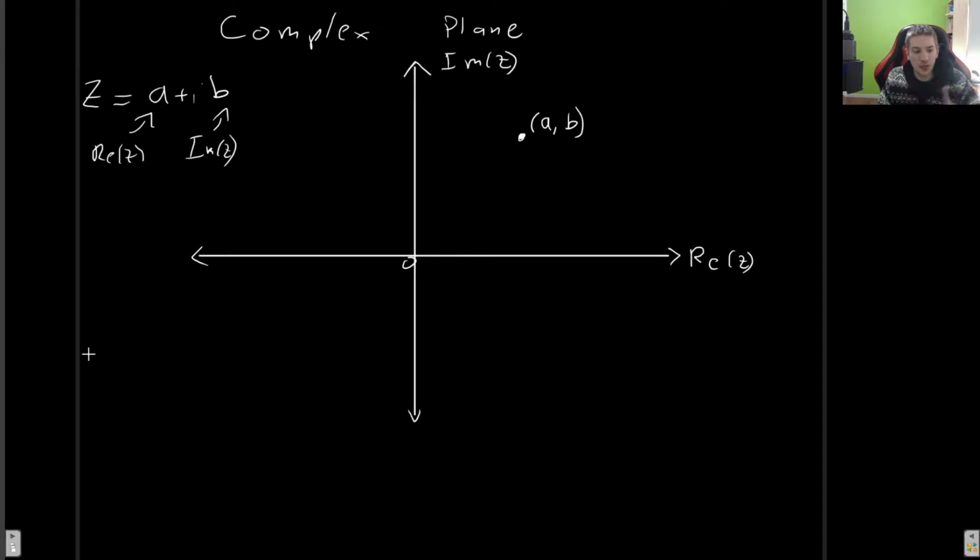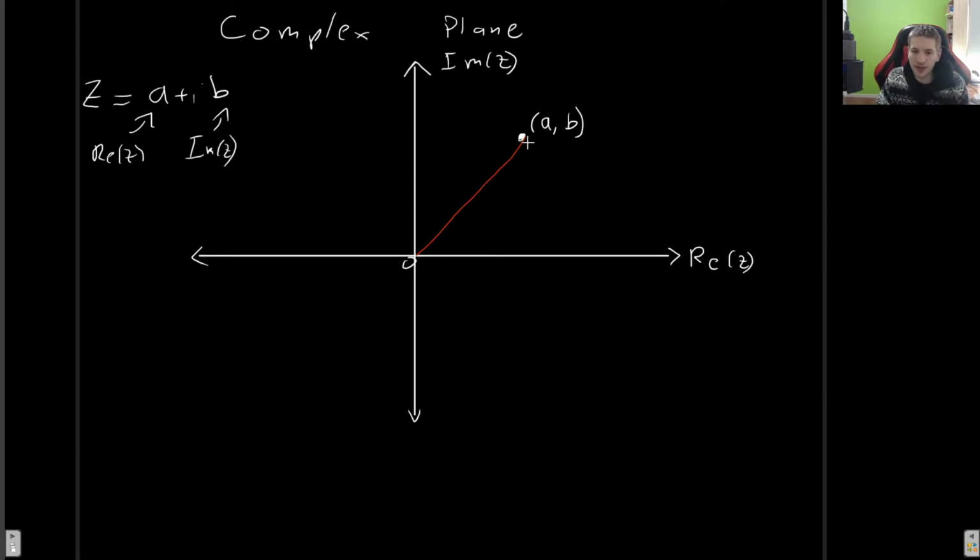Okay, and now we can view it as a two-dimensional vector because we always have these two linearly independent parts in this number. It's basically this number z, but now it has two parts, the real and the imaginary part. That's why we can now sketch it in this two-dimensional representation.